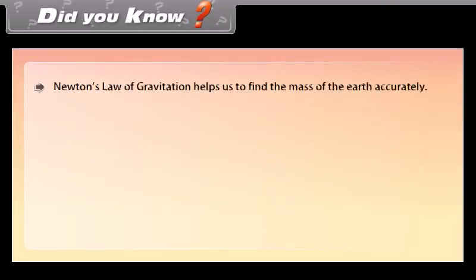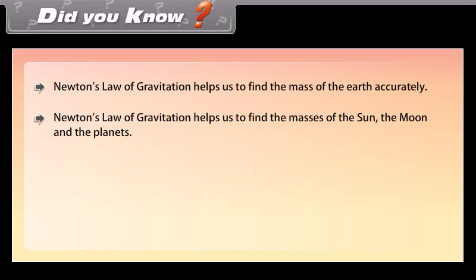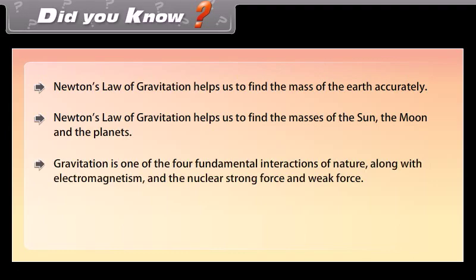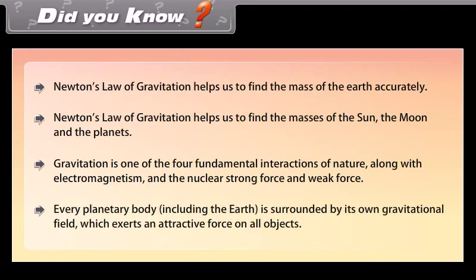Did you know Newton's law of gravitation helps us to find the mass of the earth accurately? It helps us to find the masses of the sun, the moon, and the planets. Gravitation is one of the four fundamental interactions of nature, along with electromagnetism and the nuclear strong and weak forces. Every planetary body, including the Earth, is surrounded by its own gravitational field, which exerts an attractive force on all objects.